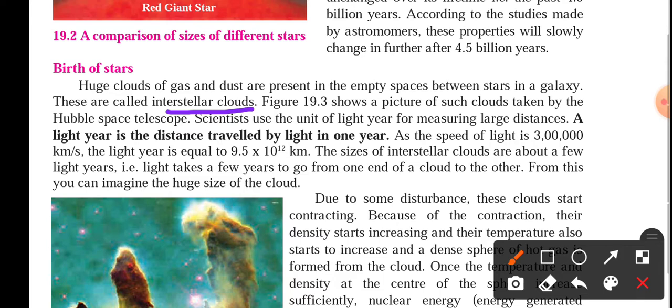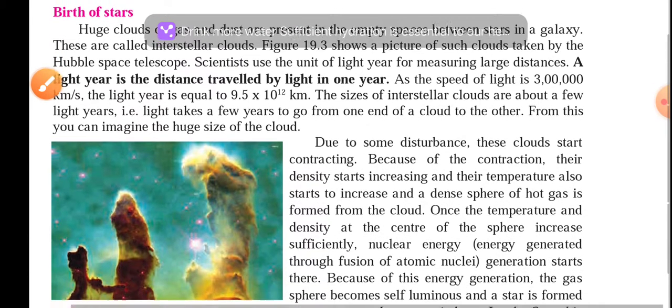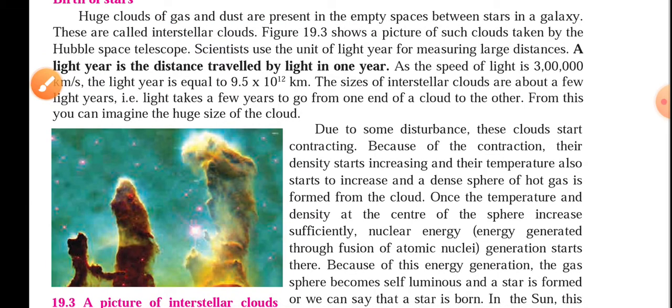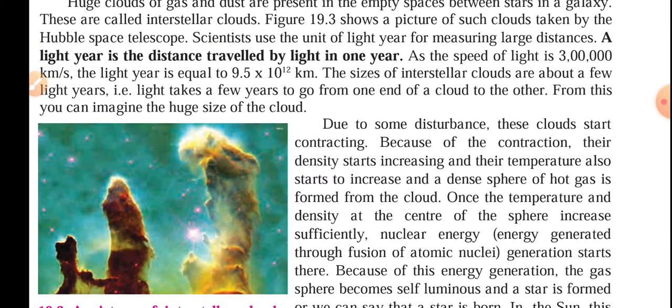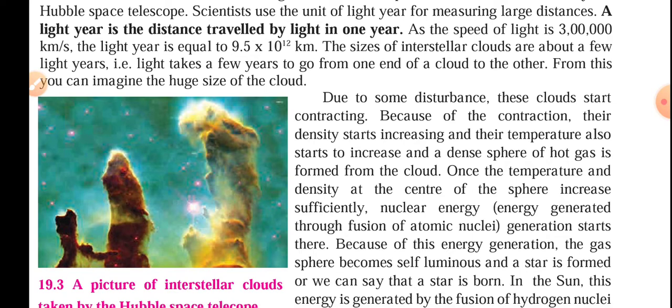When we talk about these interstellar clouds, the distance or the size is measured in light years. Now the question comes, what is a light year? In a simple way, a light year is nothing but the distance traveled by light in 1 year, means in 365 days, how much light can travel.